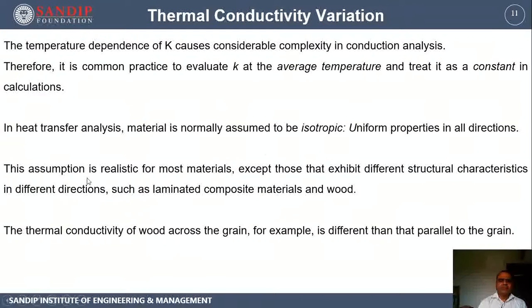In such materials, this variation has to be considered, and we cannot assume them as isotropic material. But most of the other materials can be assumed to be isotropic. In our analysis, whenever we are going to solve problems in the entire topic of heat transfer, we are going to consider that all the materials are isotropic in nature. This reduces the complexities in the problem considerably, of course with some error, but that error is negligible and can be ignored.